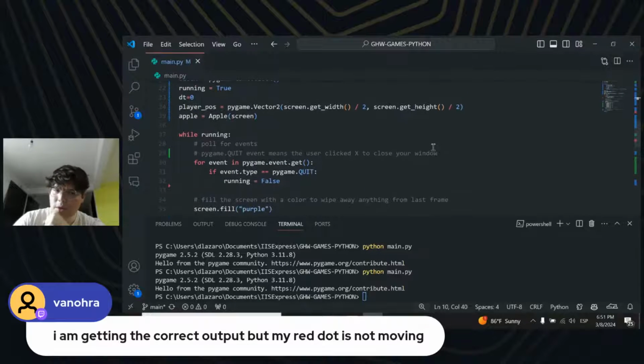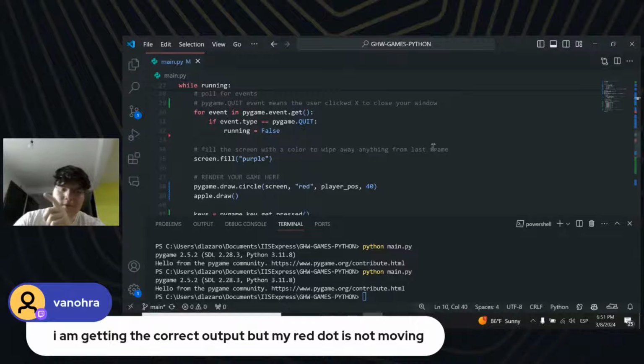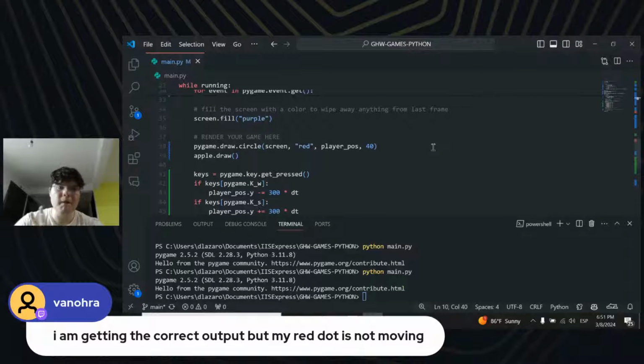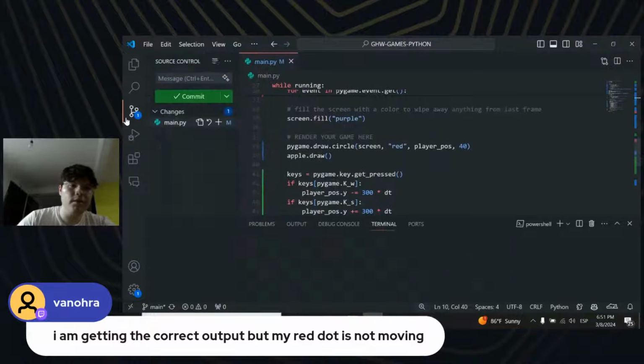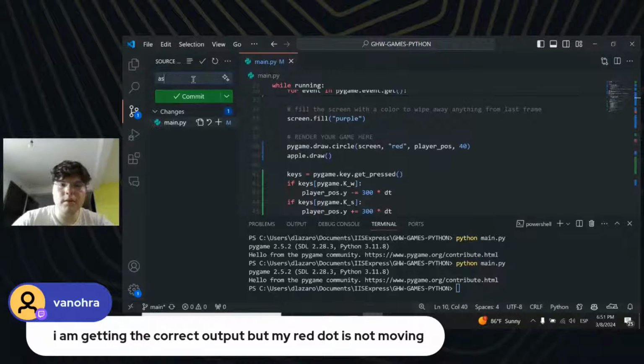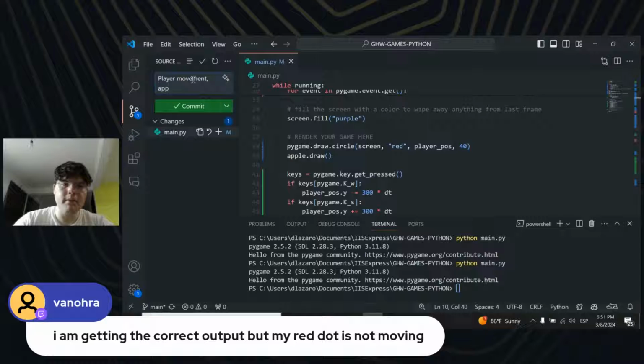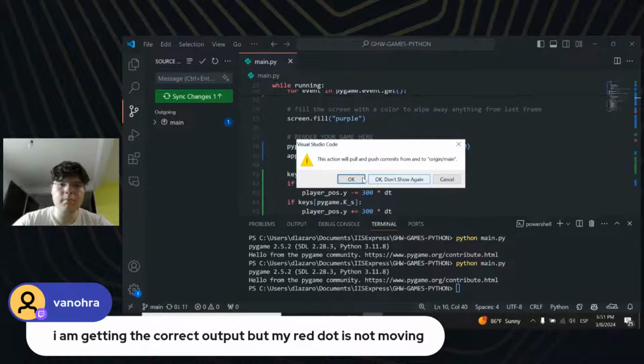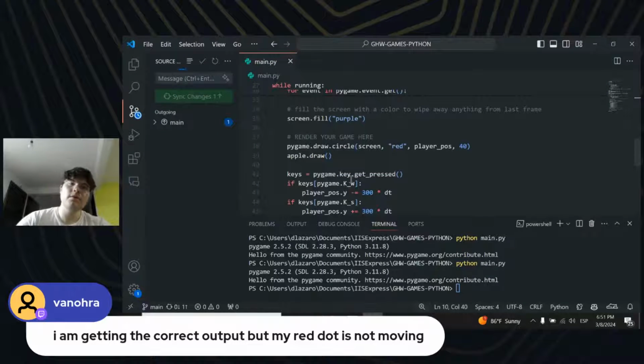And how do we do that? That is a great question. But before doing this, let me just commit my changes: player movement and apple generation working. Let me synchronize them and push them to the repo.